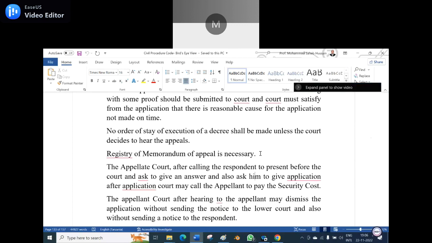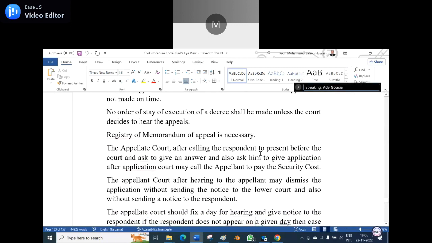The appellate court, after calling the respondent to appear before the court and giving an answer, and after the application, may call the appellant to pay the security cost. That is the procedure. What is meant by security cost?